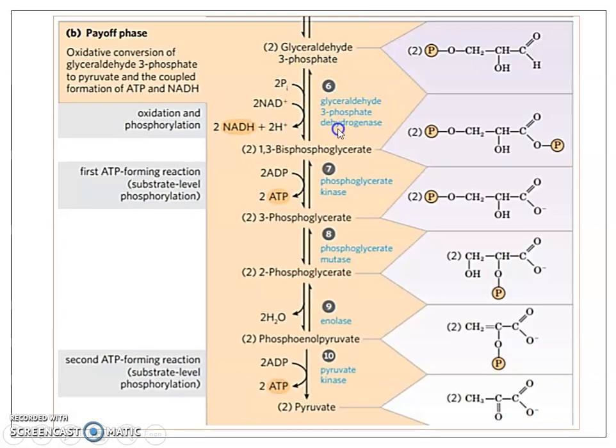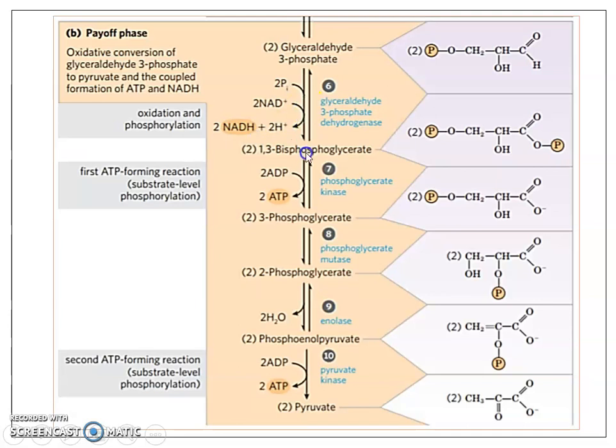Now, since it is dehydrogenation, there should be a substrate which receives this hydrogen, and in this particular reaction it is NAD. The NAD receives the hydrogen to produce NADH. Phosphorylation happens with the help of an inorganic phosphate. So two glyceraldehyde 3-phosphate molecules undergo oxidation and phosphorylation to produce 2 molecules of 1,3-bisphosphoglycerate, and for this to happen it requires 2 inorganic phosphate and 2 NAD plus, and during this reaction 2 NADH molecules are produced. So this is what happens in the sixth step.